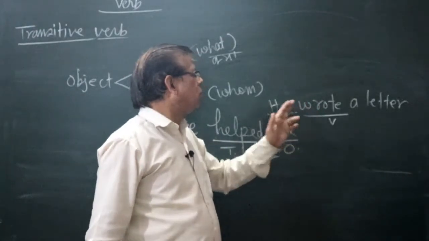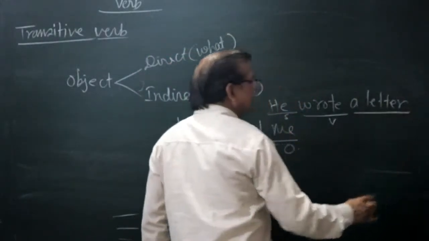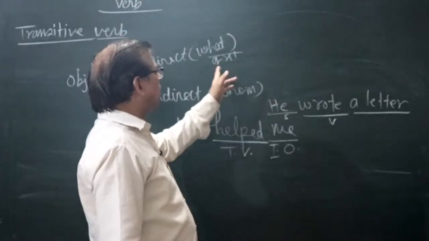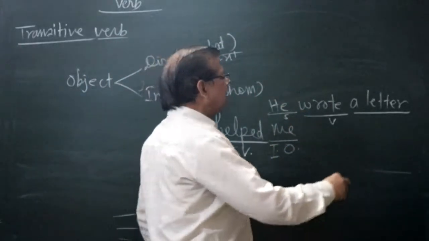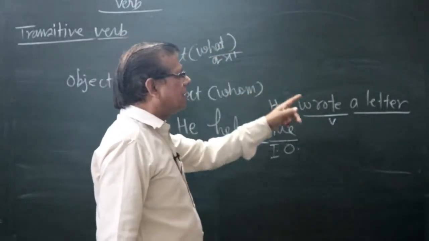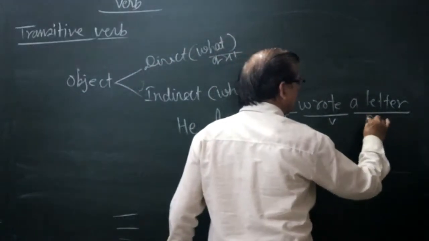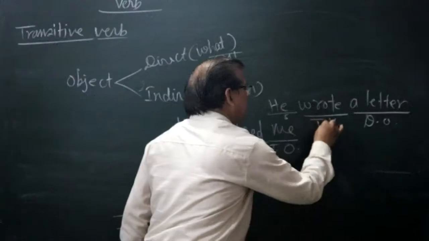This verb wrote, okay, after this comes a letter. A letter is the answer of the question what? What did he write? You will get the answer, a letter. A letter is the answer of the question what, so a letter is a direct object. So the verb is a transitive verb.